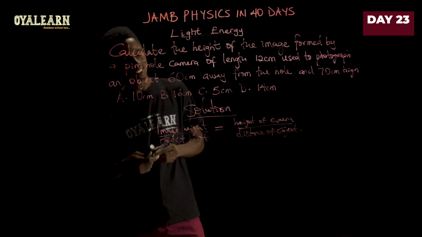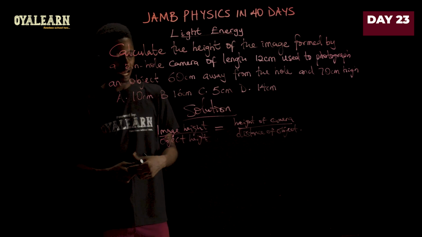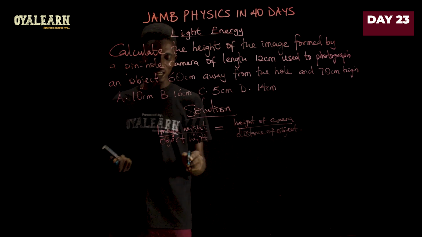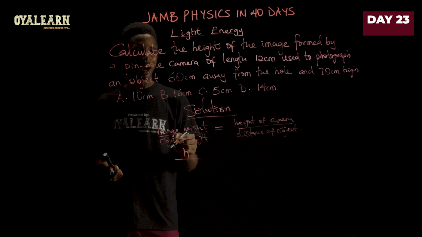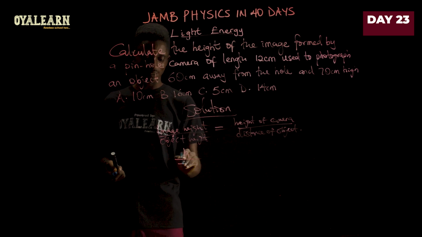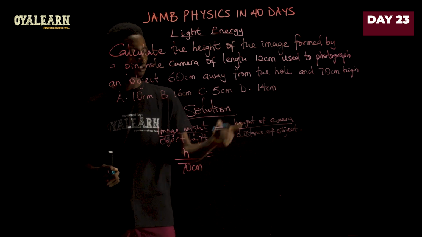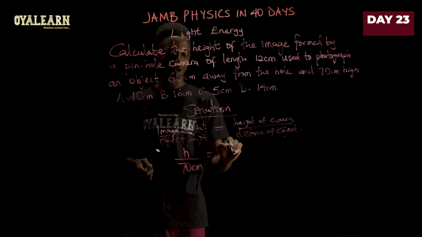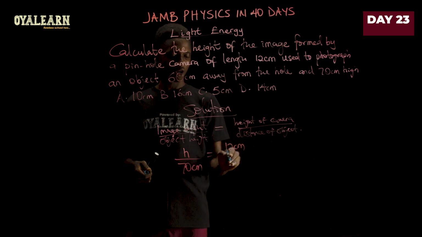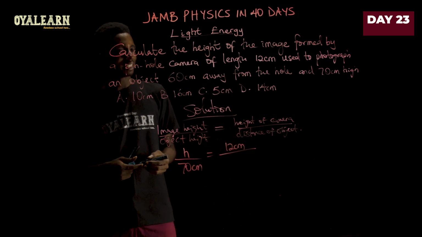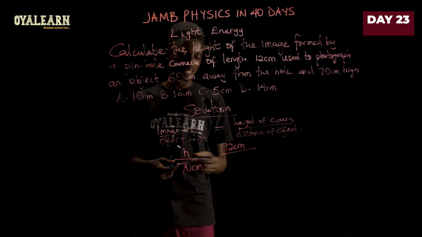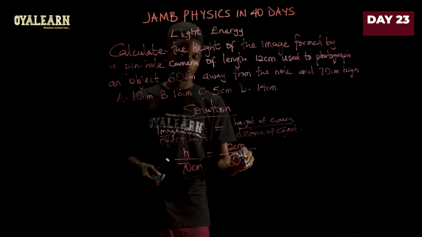So let's apply this to solve for image height. From here, the image height, let's call that H, over the object height is 70 centimeters. Now we equate this with the height of the camera, which is given as 12 centimeters, all divided by the distance of the object, it is 60 centimeters away.